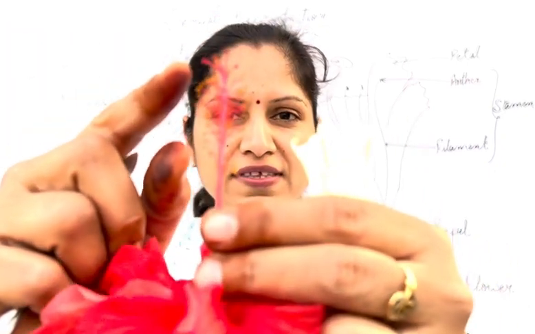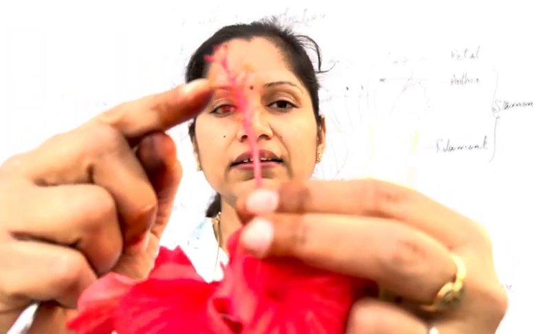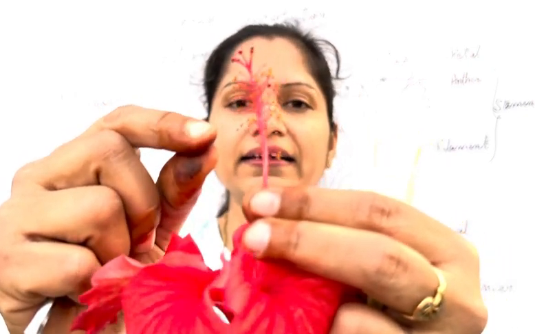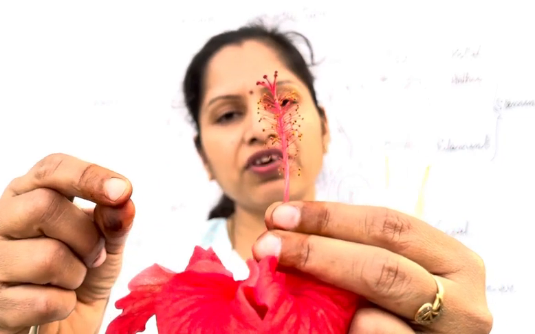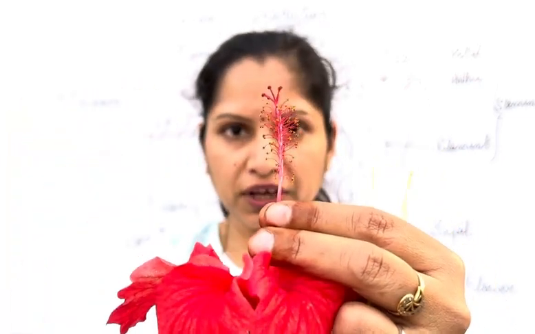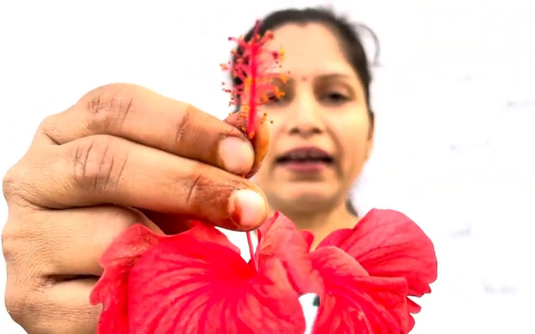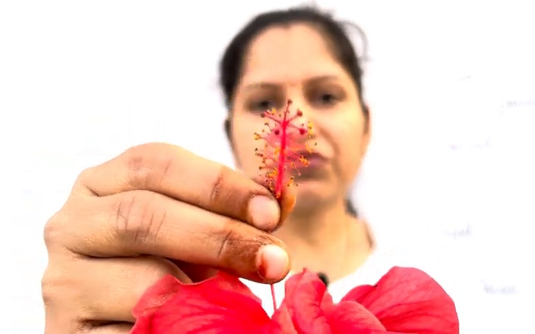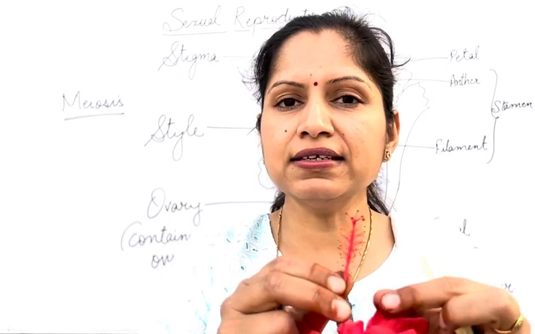Apart from that, at the top part of a flower, here at the tip, is the stigma. It's quite sticky in nature, and so it's known as the stigma.